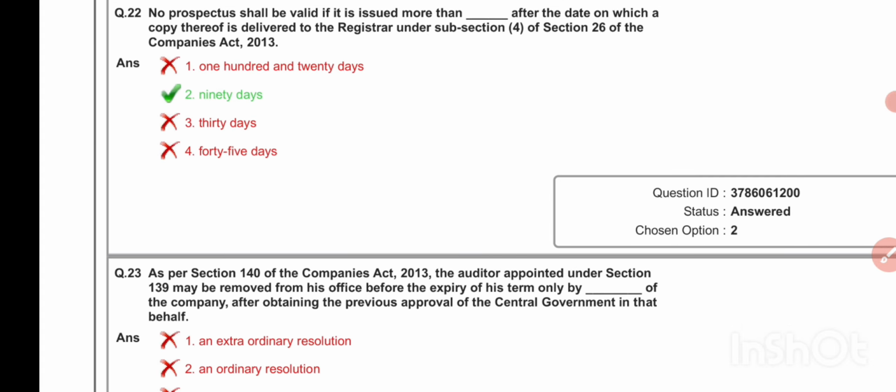No prospectus shall be valid if it is issued more than dash after the date on which a copy thereof is delivered to the registrar under subsection 4 of section 26 of the Companies Act 2013. 90 days.